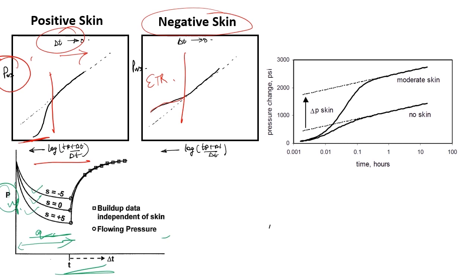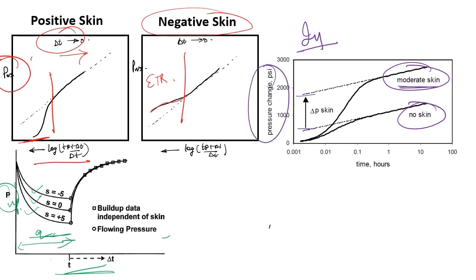In this particular diagram, I have compared two cases, a no skin case and a moderate skin case. Because of skin, my pressure drop will be higher. Again, this is pressure change versus time, delta t, where delta t is increasing in this side. So this is how you have a variation in Horner plots when I have a positive skin and a negative skin. All right, now let's move further.